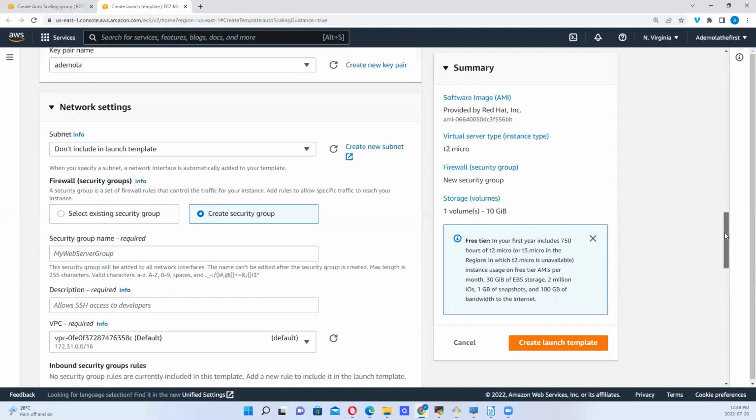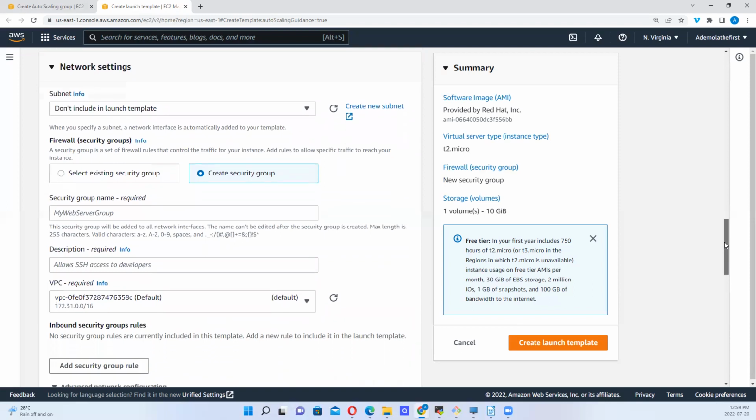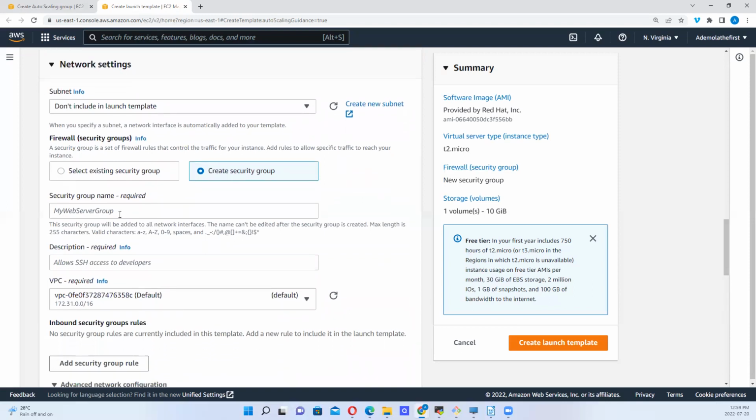I can create a security group. I can call it AS-test security group, right? I can provide a description, right?